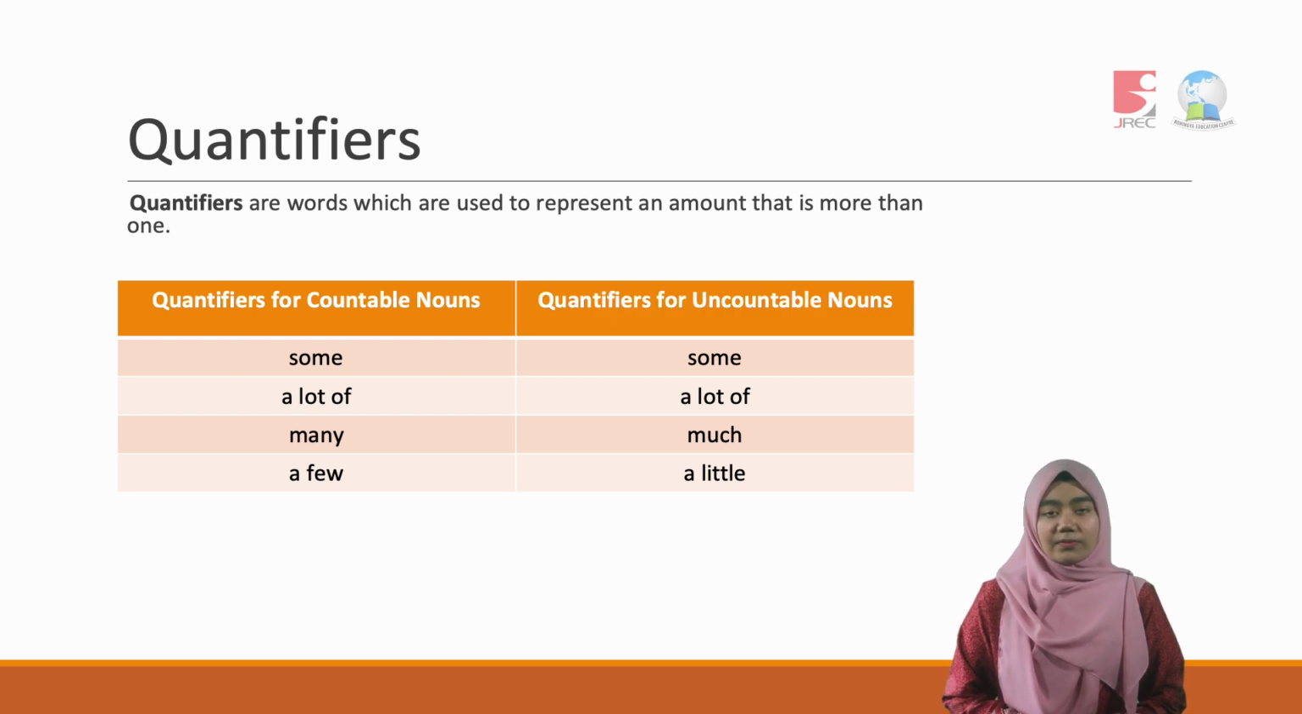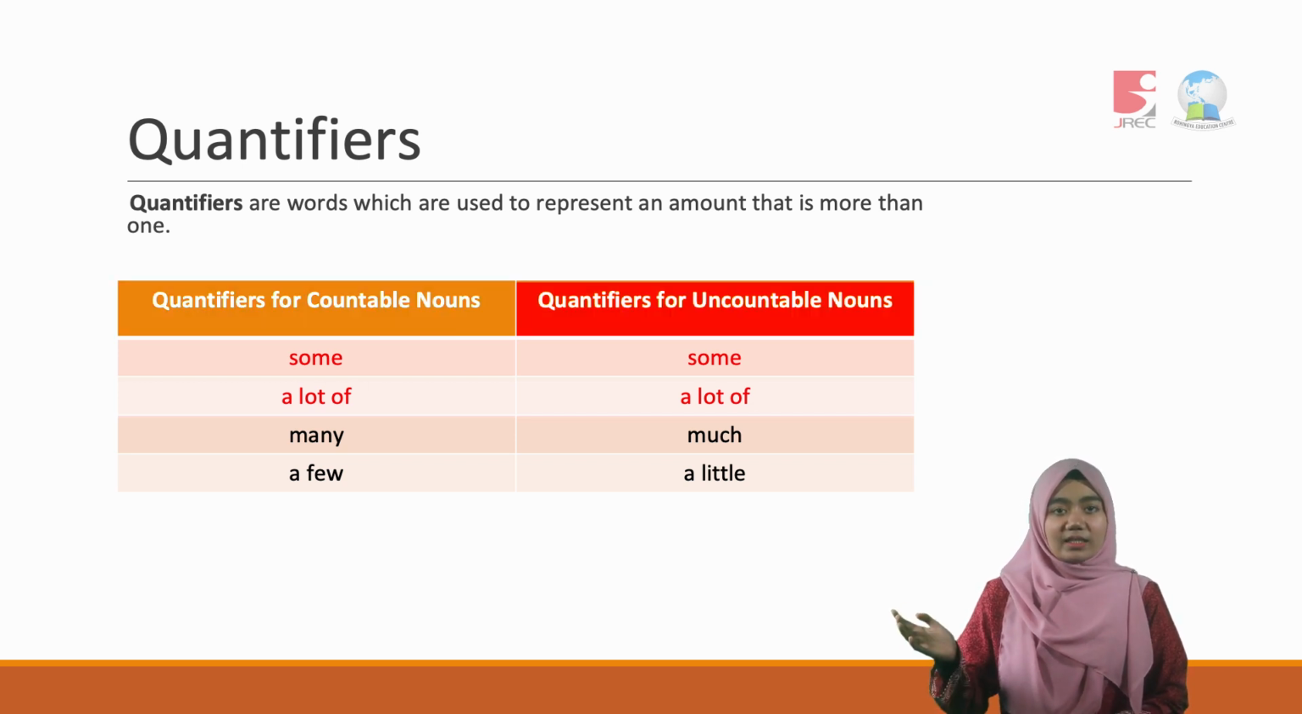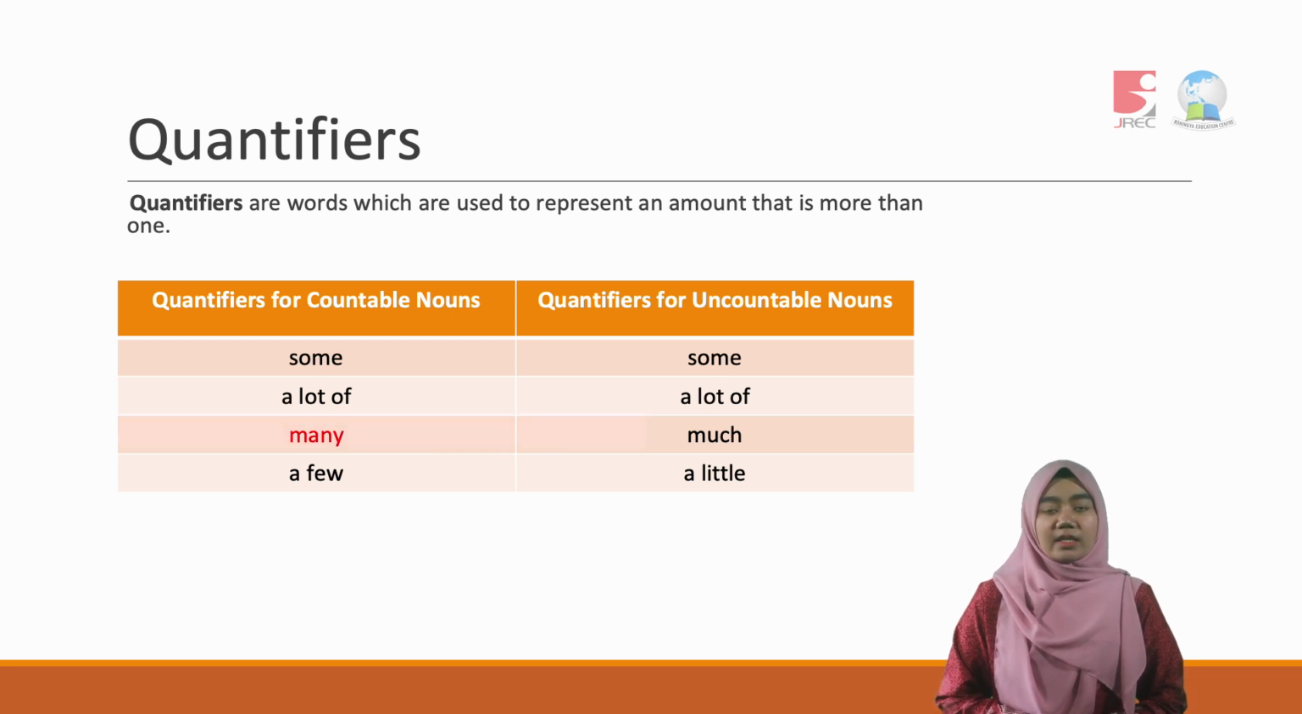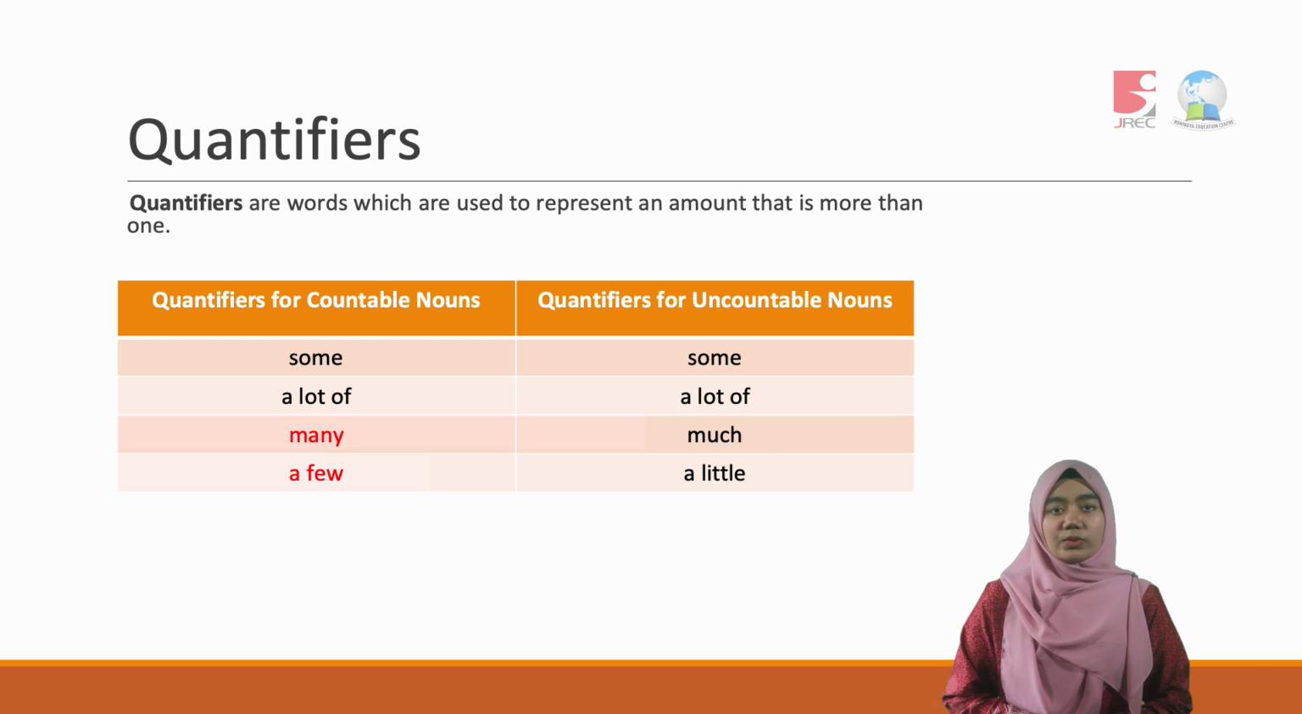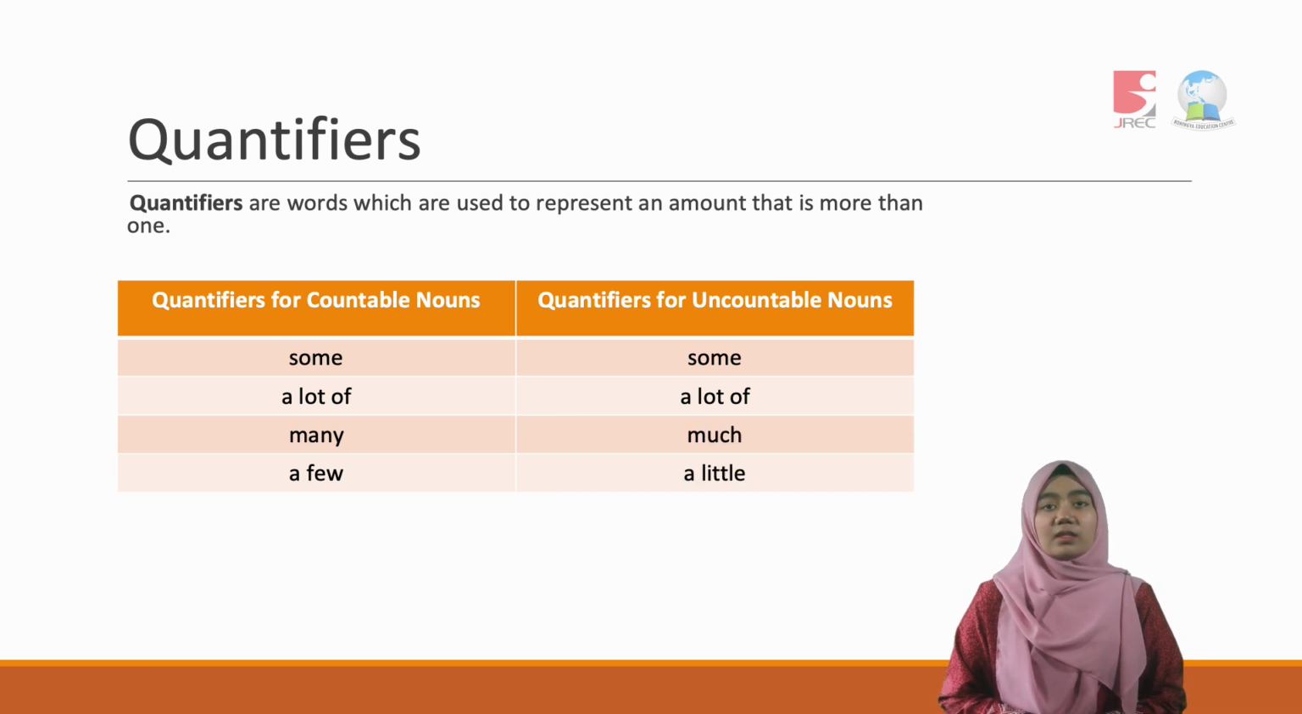Remember that the quantifiers some and a lot of can be used for both, which means for countable nouns and uncountable nouns. Meanwhile, the words many and a few can only be used for countable nouns. The words much and a little can only be used for uncountable nouns. So that is all that you need to remember in using the quantifiers.